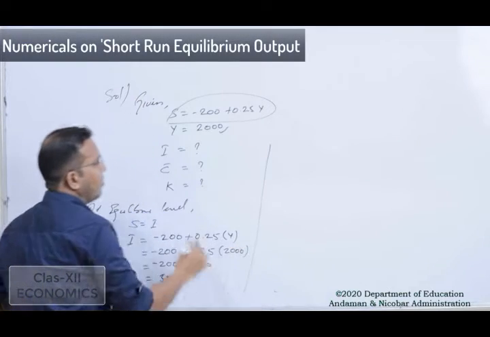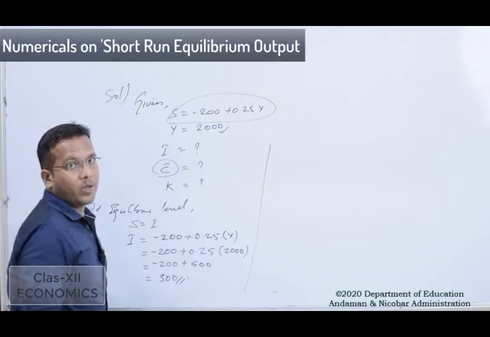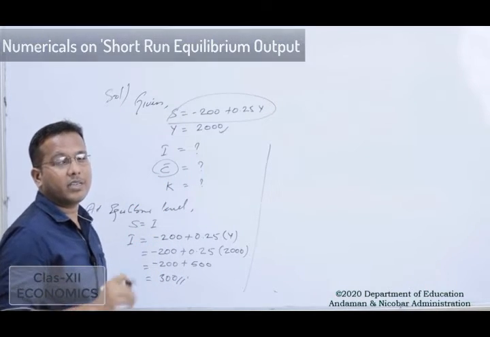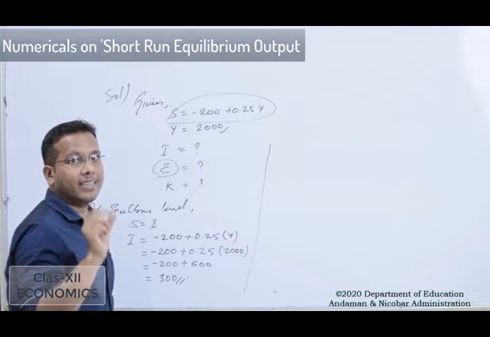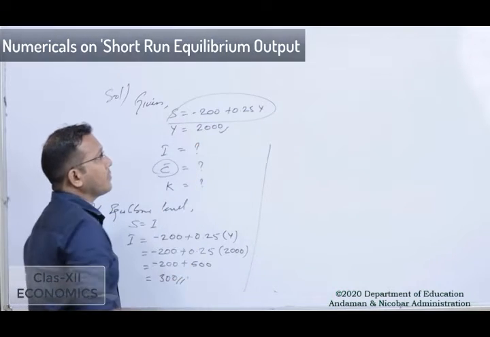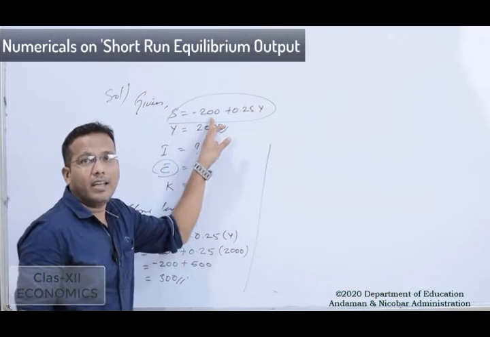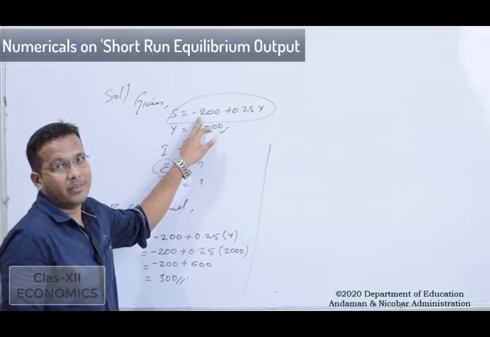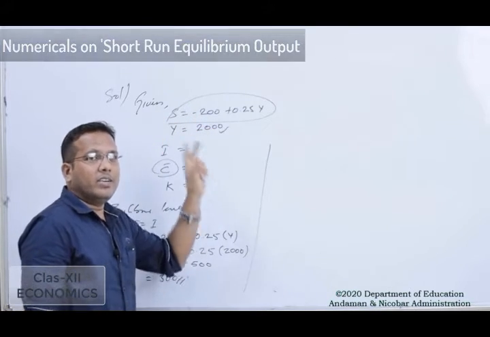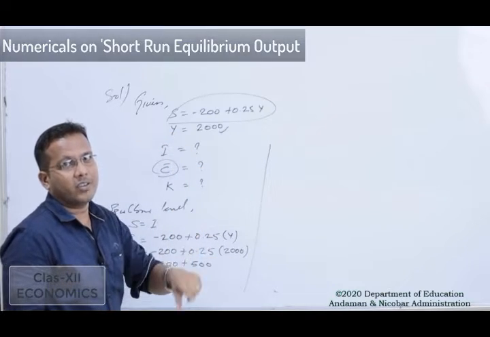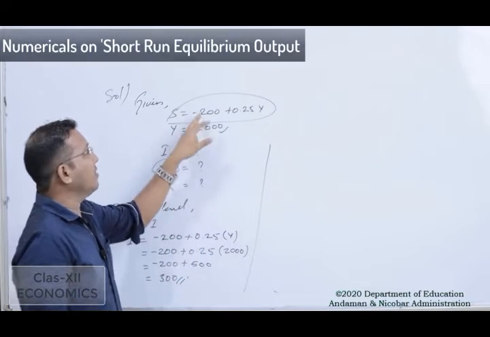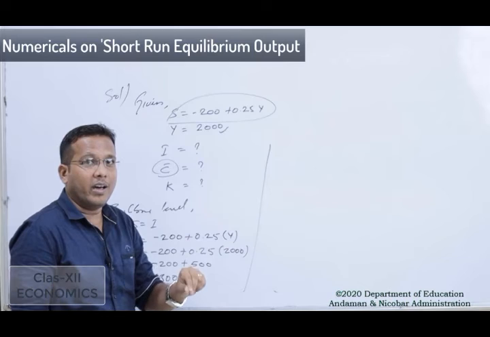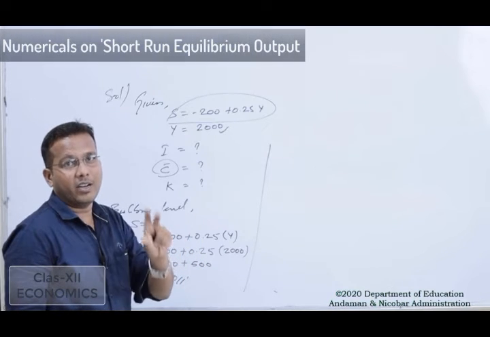Now moving ahead, we will find the value of C bar. C bar is the value of the consumption, that is the autonomous consumption at the level of income as 0. So at 0 level of income, here we have the S bar value, where we can see that the S bar is minus 200. When we have studied the derivation of S function and the C function, what we have seen in the formula is that the value of C bar will be equal to the value of S bar with the negative sign.